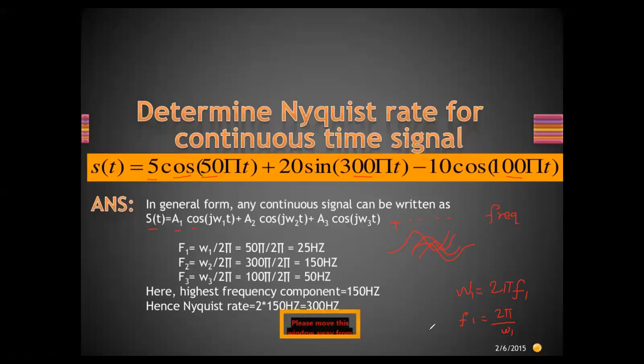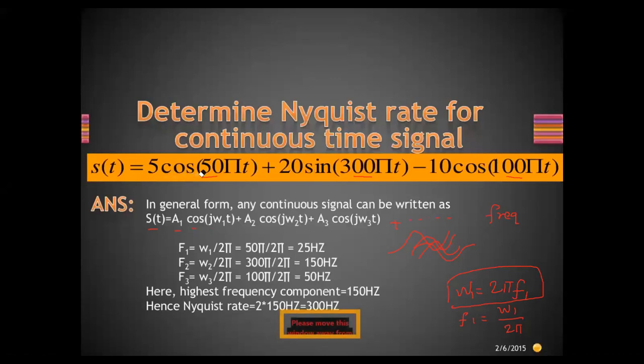I'm sorry, it was just the opposite. f1 will be equal to omega 1 divided by 2 pi. Am I right? I hope this equation is known to you all. Omega is basically 2 pi f or 2 pi by T, as frequency is the reciprocal of time. So f1 can be written as omega 1 by 2 pi. Now pay attention to the meaning of this.